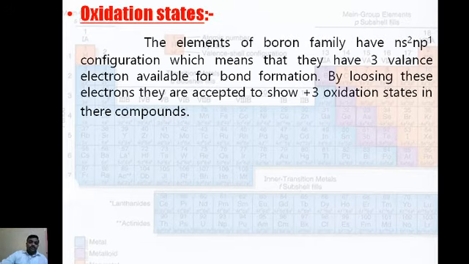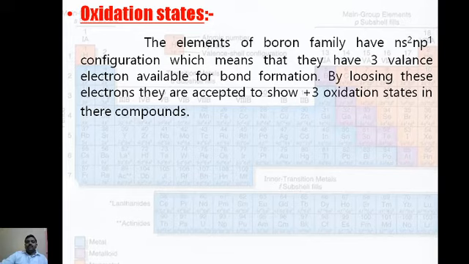Oxidation state. This is very important. How will you calculate the oxidation state? First you should know about oxidation. In inorganic chemistry, its definition is different. It is the removal of electrons. Do not write addition of oxygen. Only removal or loss of electrons.